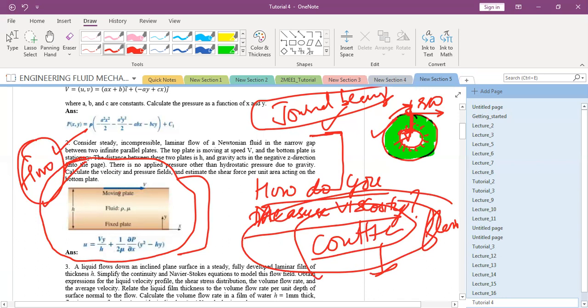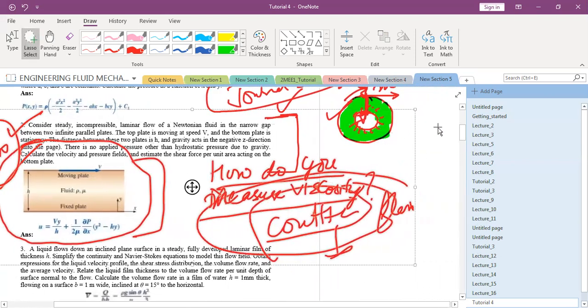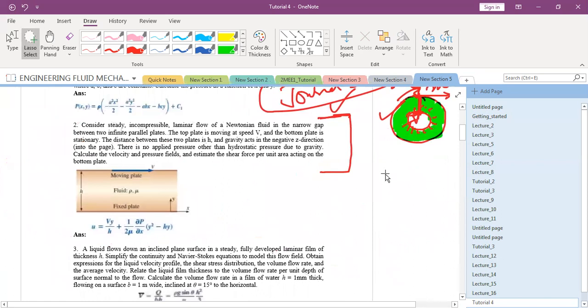So what all equations will you apply to find this out? We will not solve it entirely, but I will only give you brief hints about it. I want from your side that what all equations will you apply? Sir, continuity equation. So continuity equation first you will apply. So what about the velocity field? Do you know the velocity field?